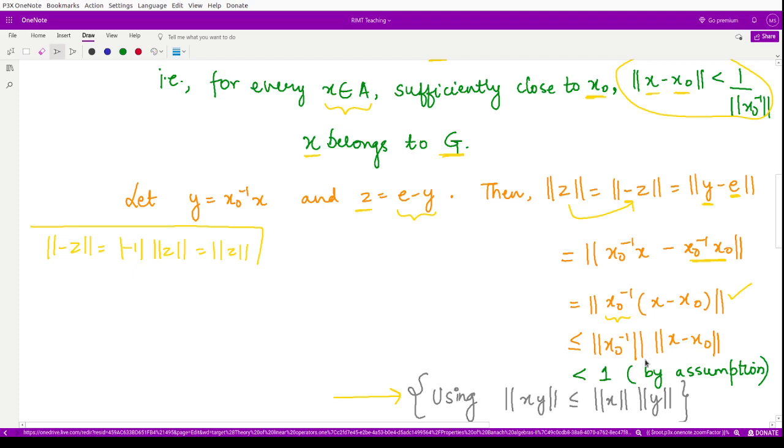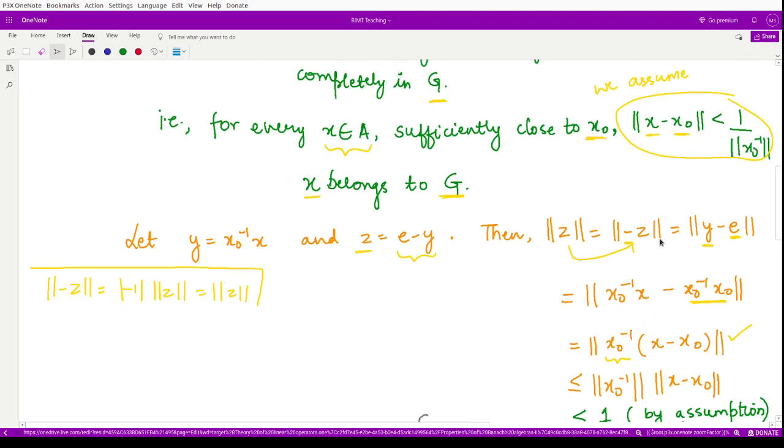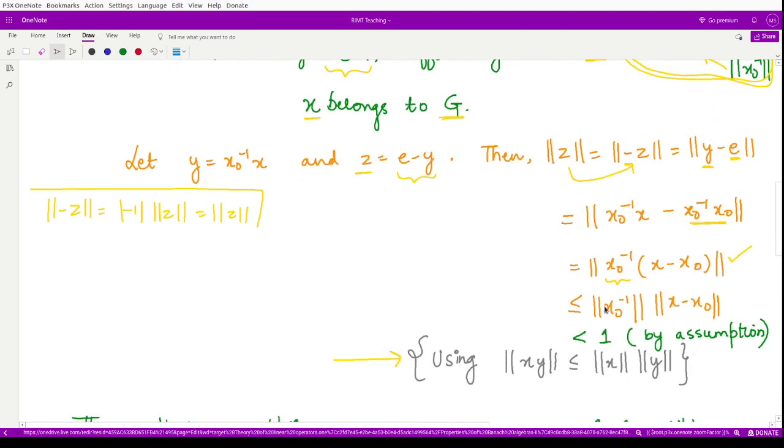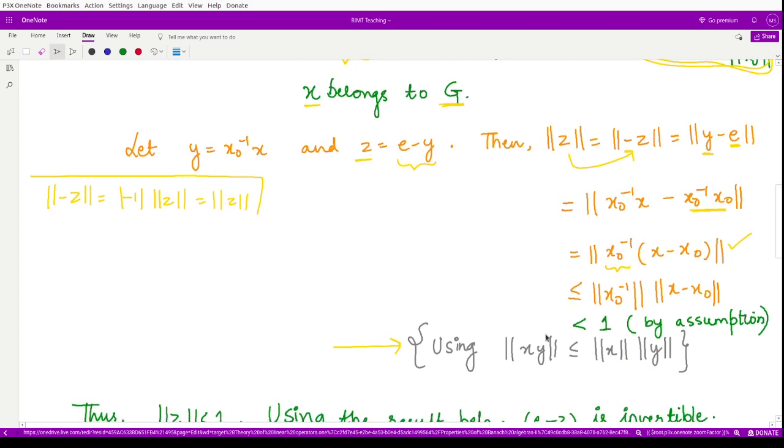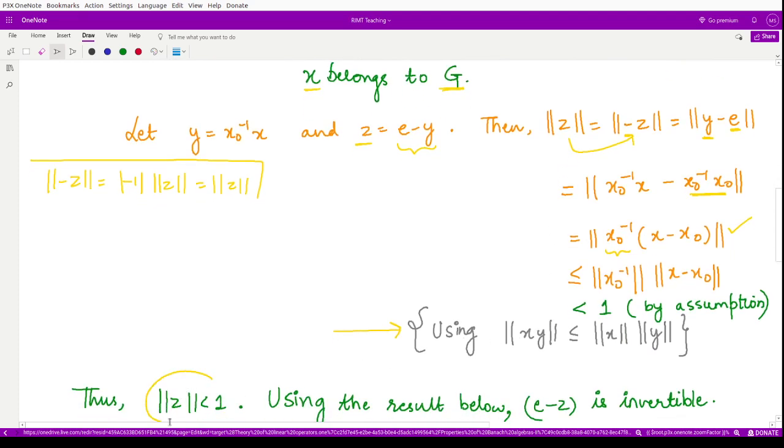By assumption, this is less than 1, because the distance of x from x naught is strictly less than 1 by the norm of x naught inverse. Shifting this term to the left hand side, the whole norm is less than 1. Therefore, we obtain the norm of z less than 1.